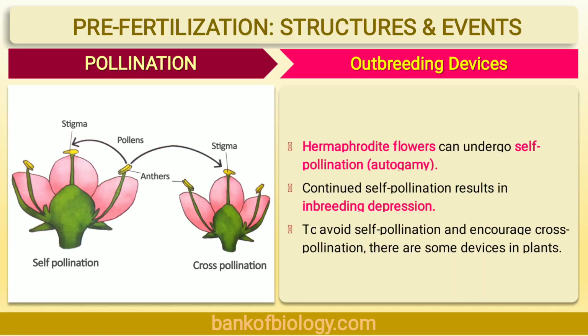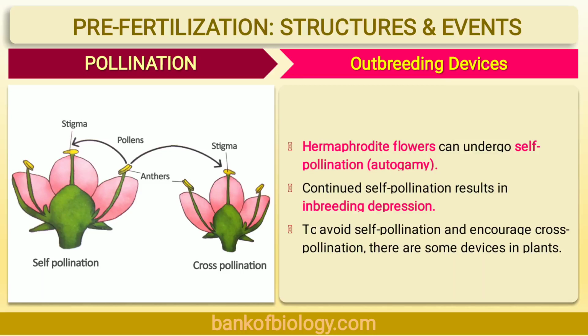Now, why were the outbreeding devices developed? One reason we have already seen, that genetic diversity, which is essential for evolution, occurs only due to the cross-pollination, while continued self-pollination results in inbreeding depression. Now, what is meant by inbreeding depression? It reduces the biological fitness of the species, as well as the vigor and vitality of that particular plant. So continued self-pollination results in such reduced performance or reduced biological fitness of that species.